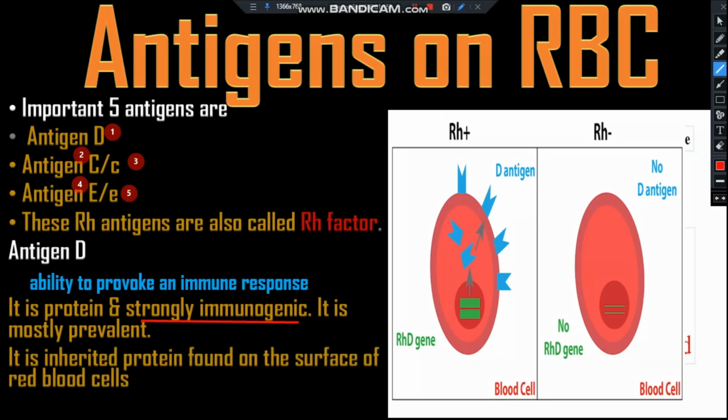It is an inherited protein found on the surface of the RBC. Inherited means it is passed from the parents to the child through the genes, and the fetus can inherit the Rh factor from the father or mother, that means the parents.